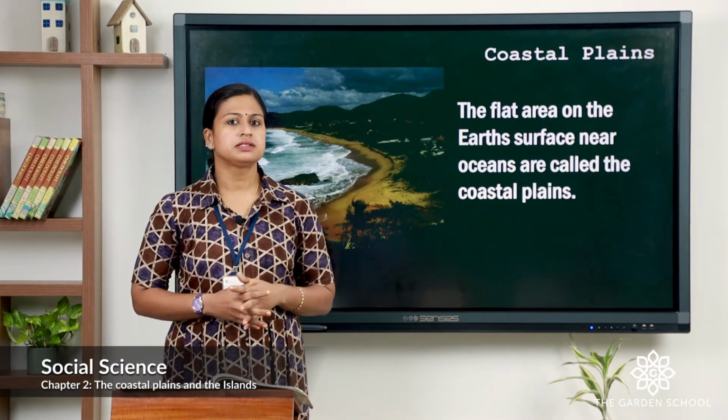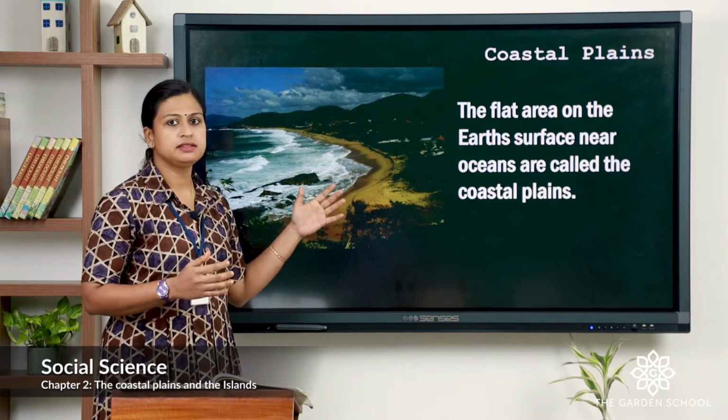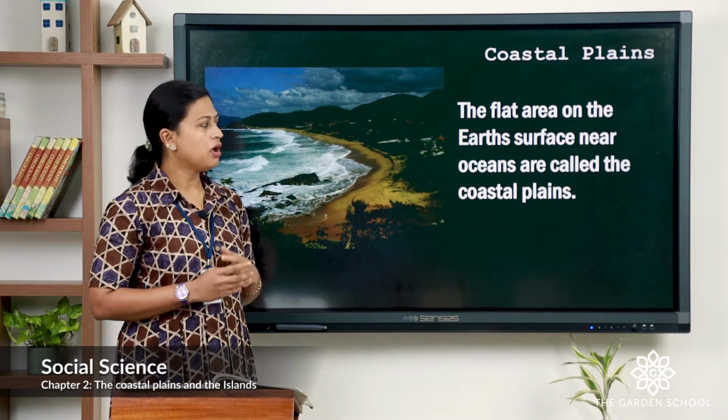What is a coastal plain? The flat area on the Earth's surface near oceans is known as the coastal plains.